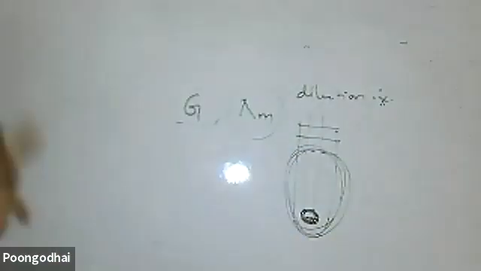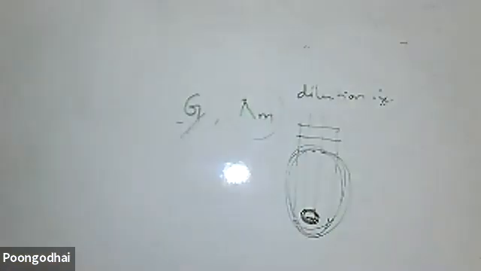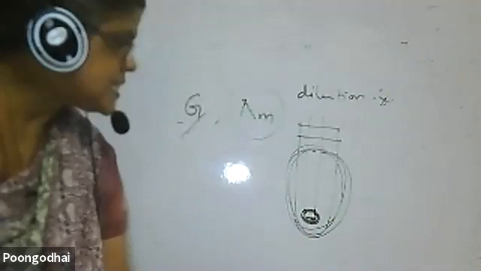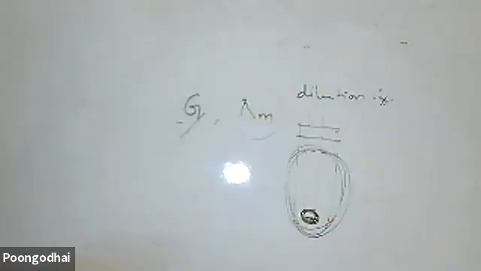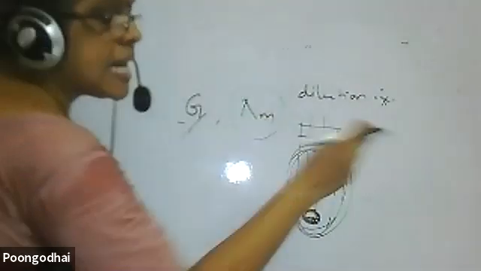Often asked question. Conductance decreases with increase in dilution. Why? The number of ions per unit volume decreases. Whereas molar conductance increases with increase in dilution. Why? The free movement of ions increases due to dilution.